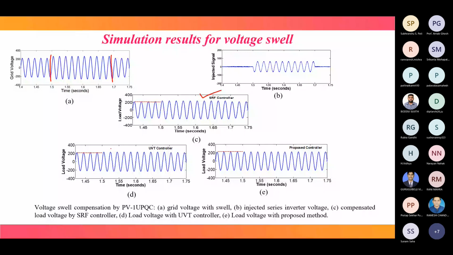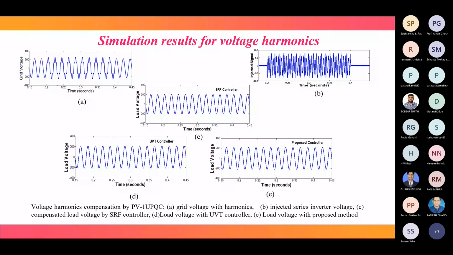This is regarding simulation results for voltage harmonics. Voltage harmonic is created over the period 0.2 to 0.4. So this is the injected signal to eliminate harmonics, and harmonics is eliminated. Using all these algorithms, SRF, this is UVT, and this is the proposed controller. So these are the results for voltage harmonic elimination.